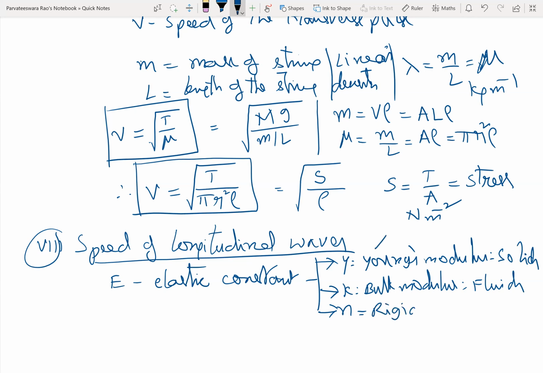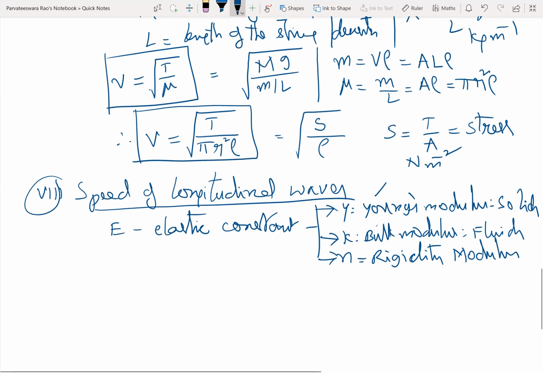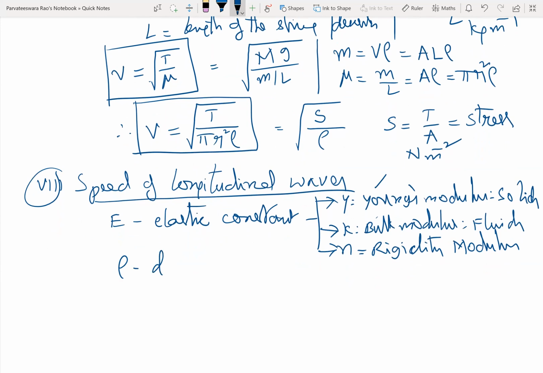This is regarding change in length, change in volume. This is change in shape, rigidity modulus. And rho is the density of the medium. Then the speed of the longitudinal progressive wave is given by root of E by rho.